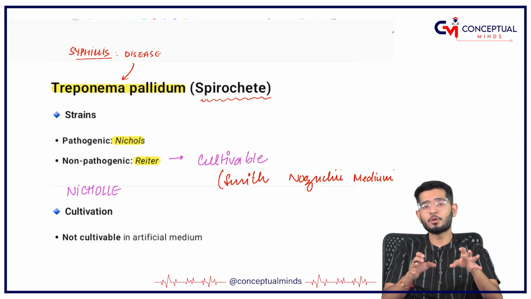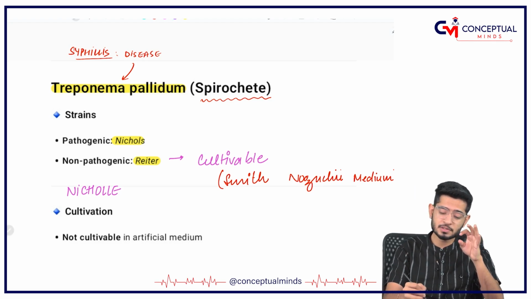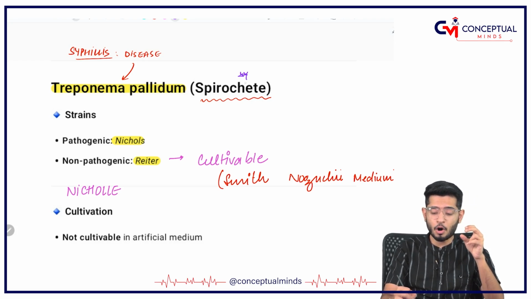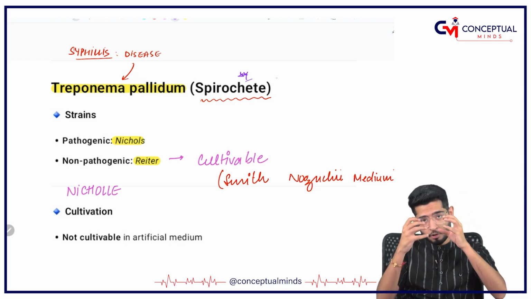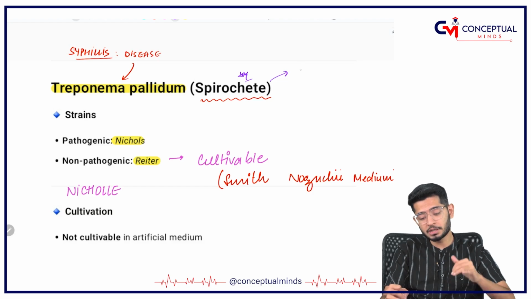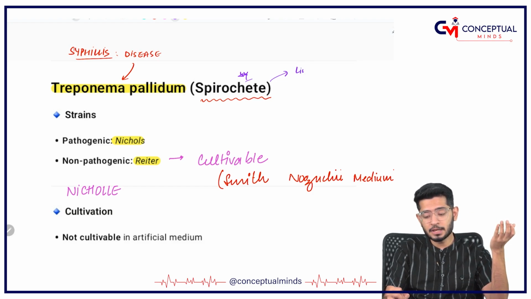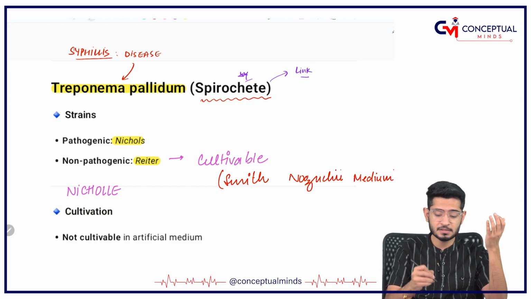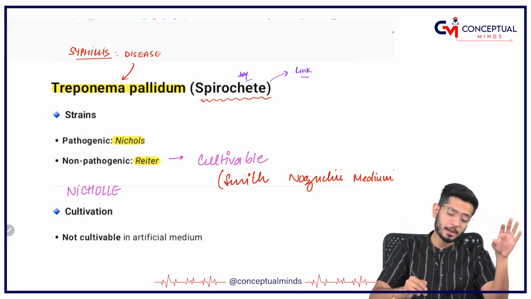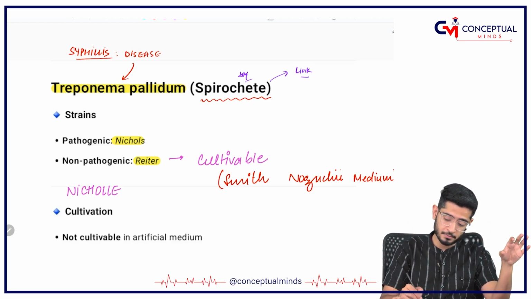So, even if you do not want to watch all the video, just look at the introductory part of the spirochete, because all of the spirochetes have some common features which we have already discussed in those videos. So, the link will be provided in the description. Please go and have a check of them. Coming back to the Treponema pallidum now.